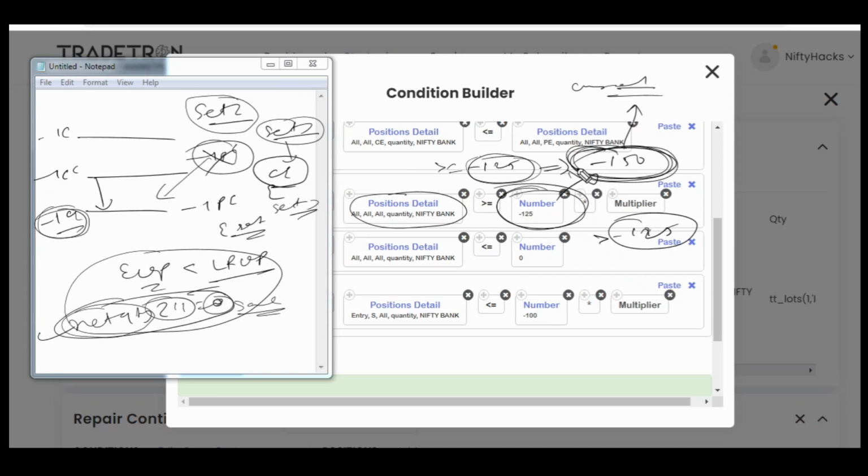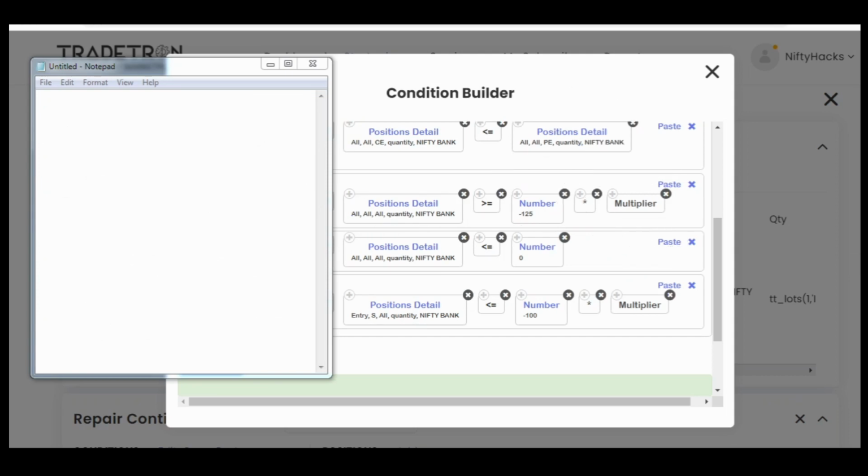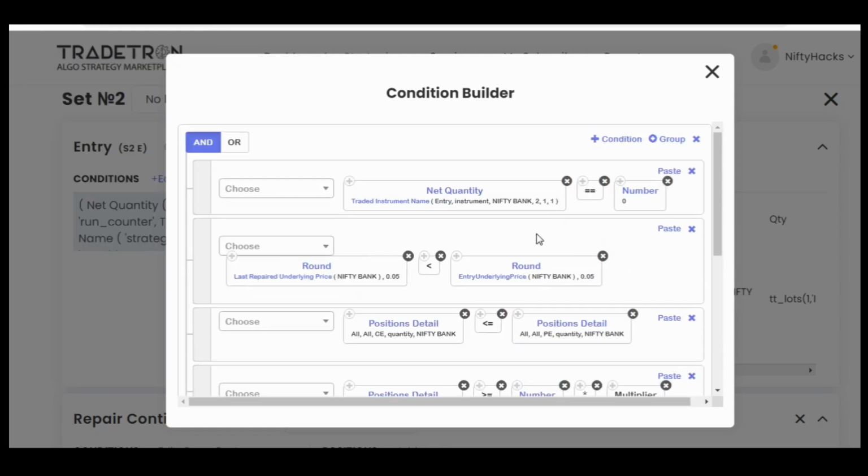So at that time we can have, for a fraction of a second, minus 150 quantity also present in our trades. So I have given this buffer for that reason. These are the buffers which will prevent entry via any new or unused set also, you can say. So I hope all these conditions are clear.